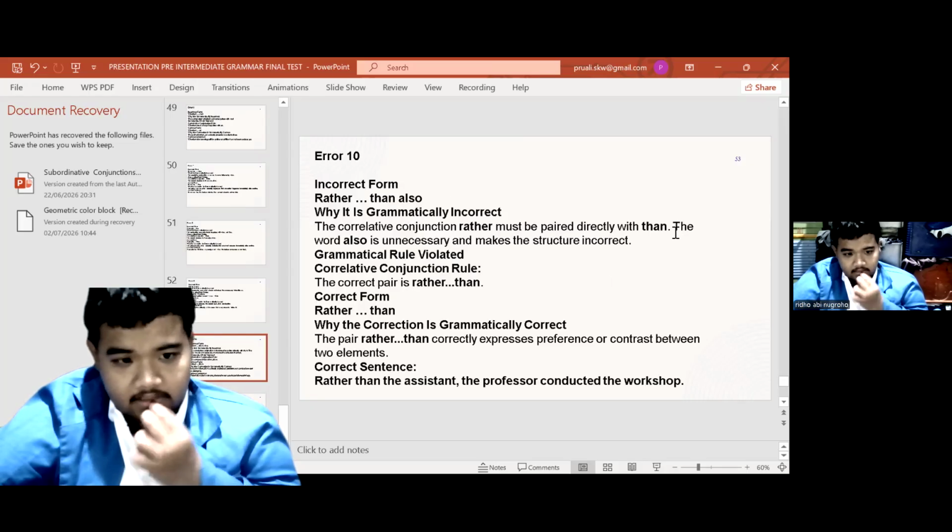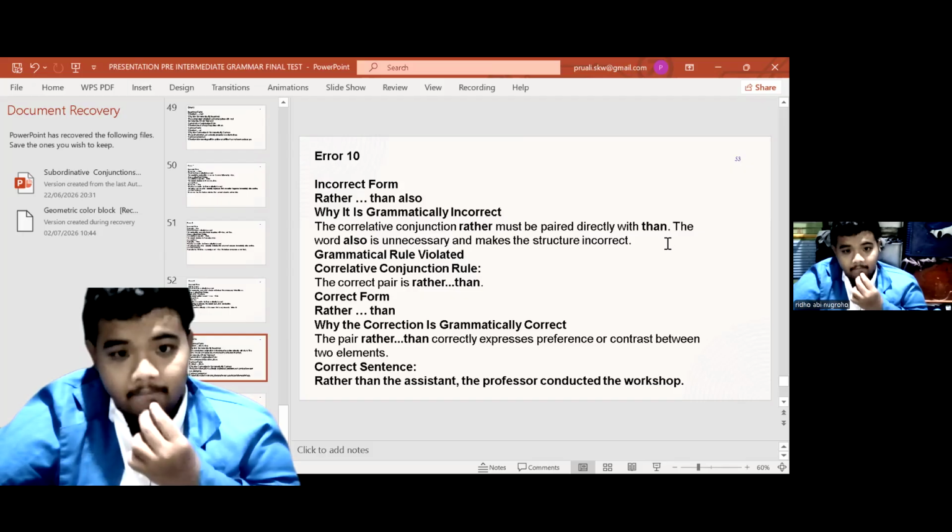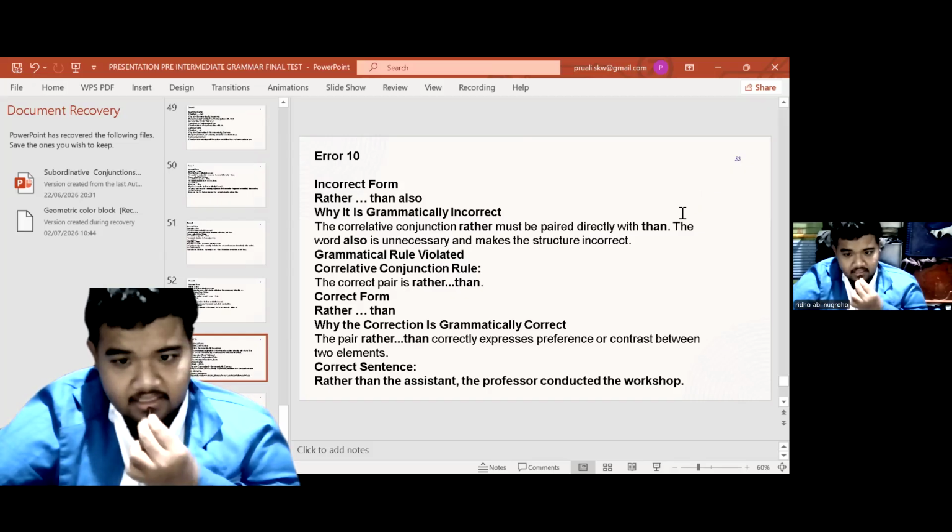And the last, number 10. Incorrect form: "rather than also". What is grammatically incorrect? The correlative conjunction "rather" must be paired directly with "than". The word "also" is unnecessary and makes the structure incorrect. Grammatical rule violated: correlative conjunction rule. The correct pair is "rather than".